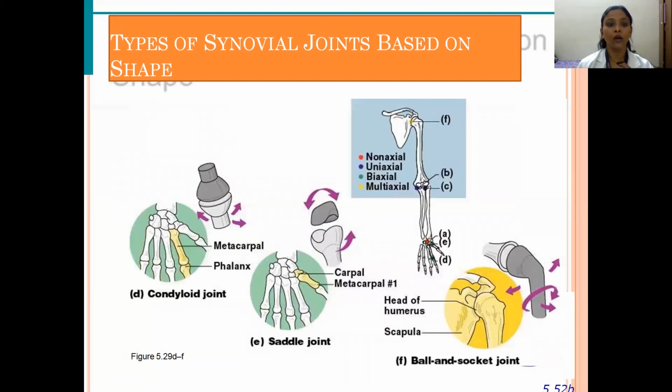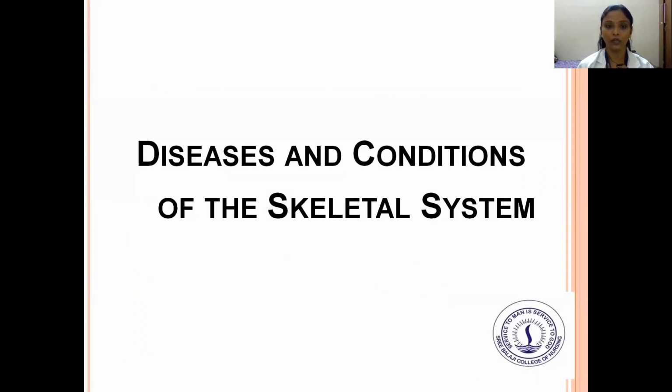And how they are further divided: the condyloid joint, which is the example of the metacarpals, then the saddle joint, which is the example of the carpal and metacarpal, and last is the ball and socket joint, which is the head of the humerus in the scapula. These are the types of synovial joints.